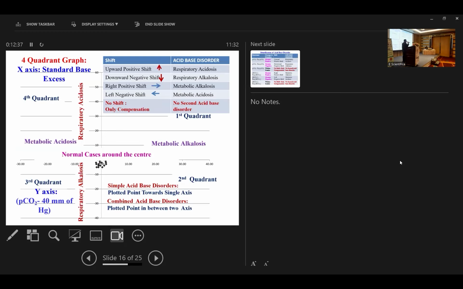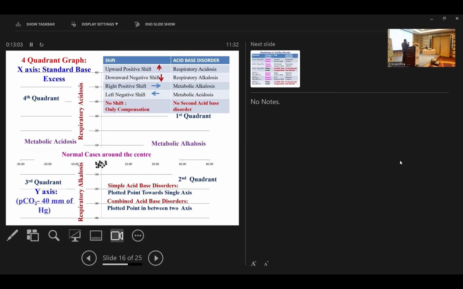So after applying the compensation rules, if the plotted point shows an upward, positive shift, it can denote a respiratory acidosis. If it is a downward, negative shift, it can denote a respiratory alkalosis. Similarly, on the x-axis, a right, positive shift can denote metabolic alkalosis, and a left, negative shift can denote a metabolic acidosis. And if there is no shift, or the shift is within certain limits, it denotes only compensation and no second acid-base disorder.